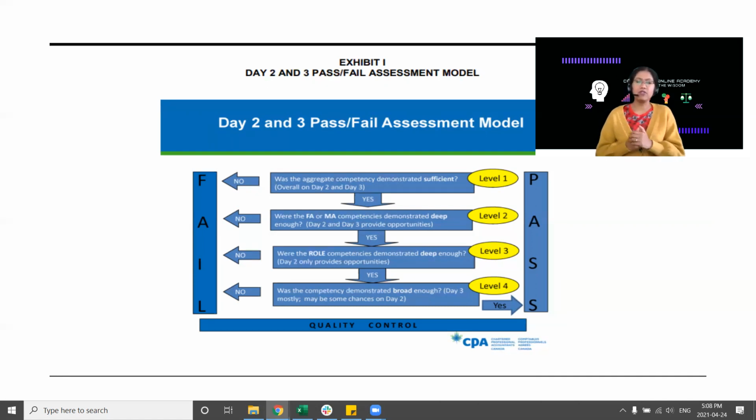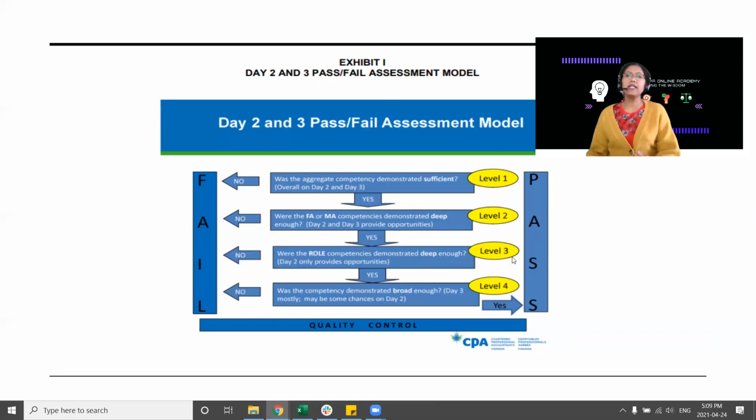And if you want to get a license as a CPA and practice in public practice, then remember that getting a clear on the FR side on day 2 is important. It is a requirement that you have level 2 cleared with FR, not MA. MA doesn't count if you're looking for a license. Just one thing to keep in mind if you have that path.